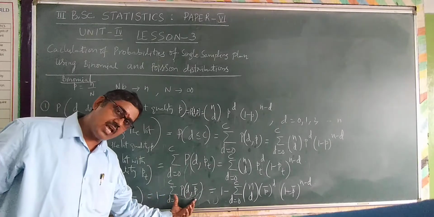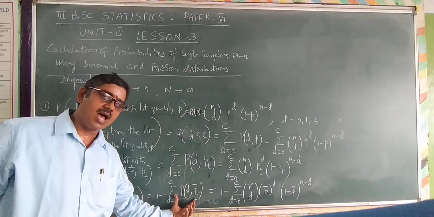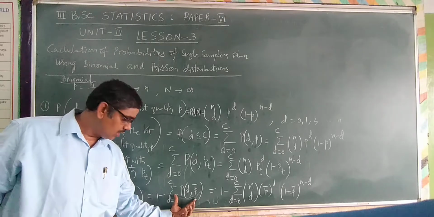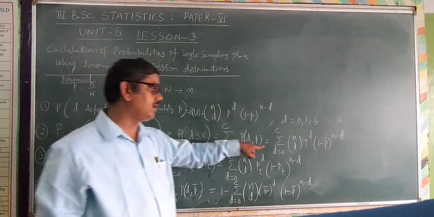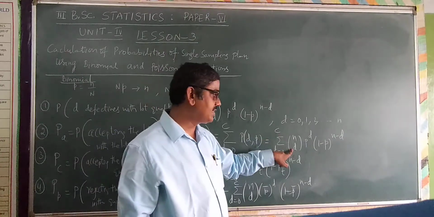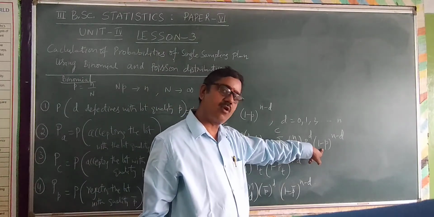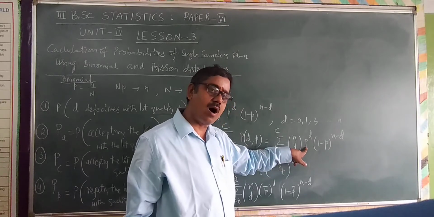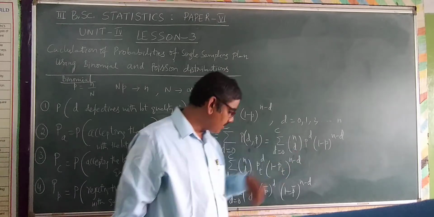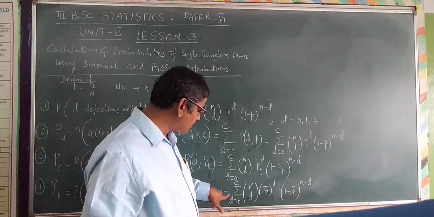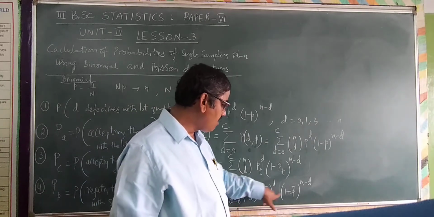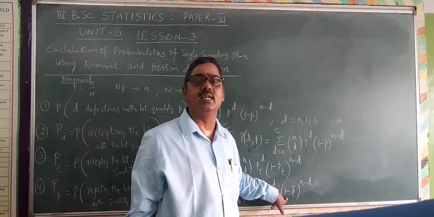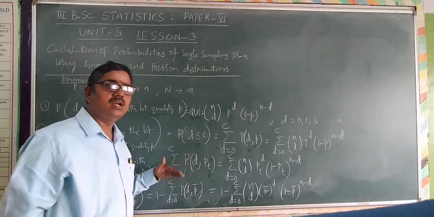Now we are using the same formula. Probability of accepting the lot, you refer to the second formula: summation D is equal to 0 to C, NCD P power D, 1 minus P whole power N minus D. Replace P with P bar, and so it is 1 minus summation D is equal to 0 to C, NCD P bar whole power D, 1 minus P bar whole power N minus D. These are the formulas by using binomial distribution.